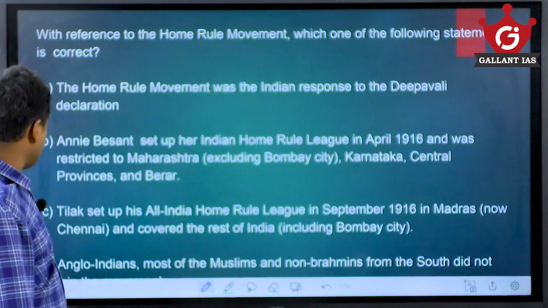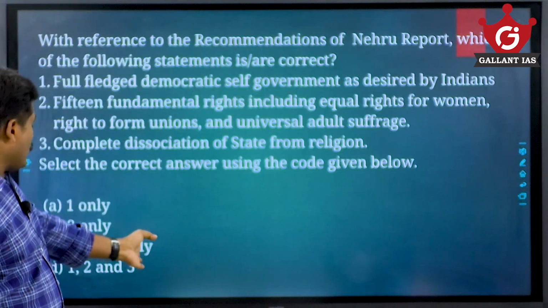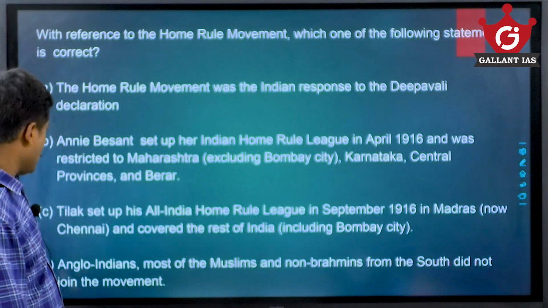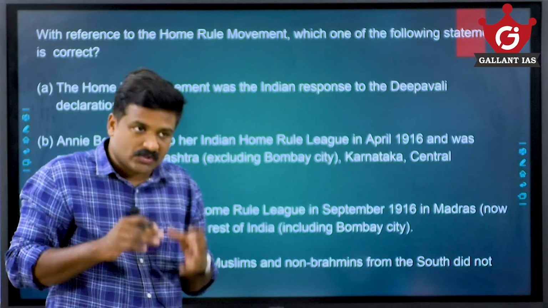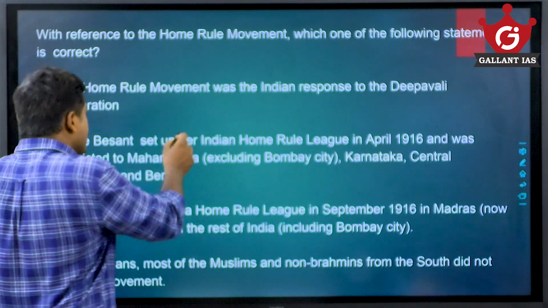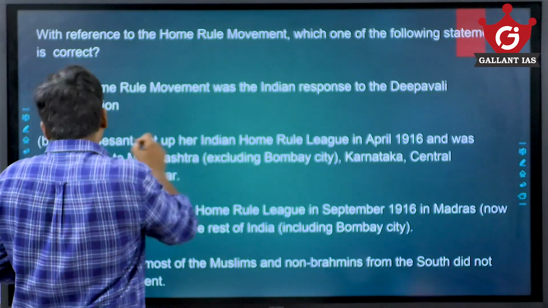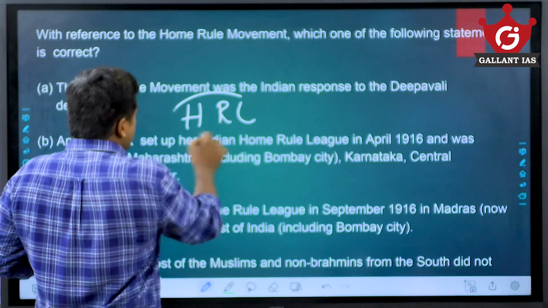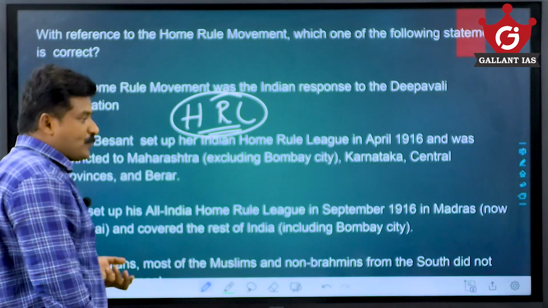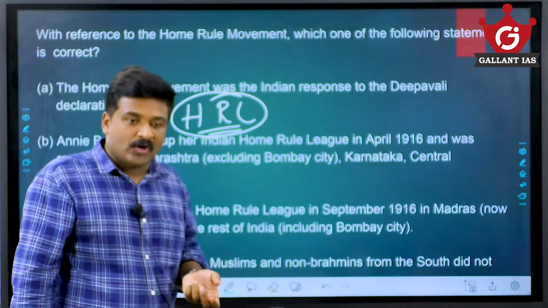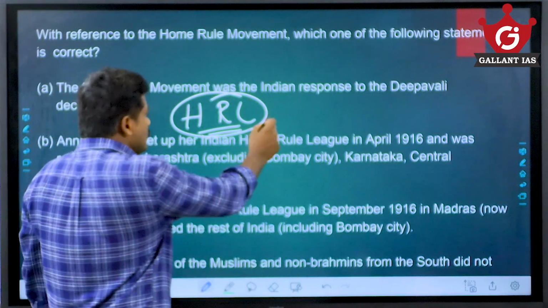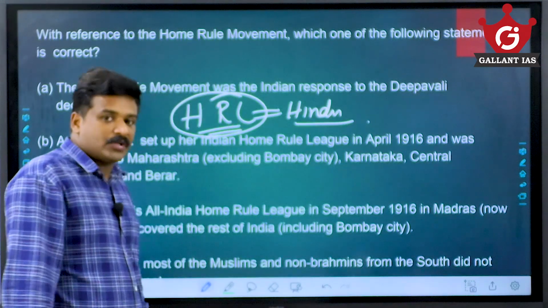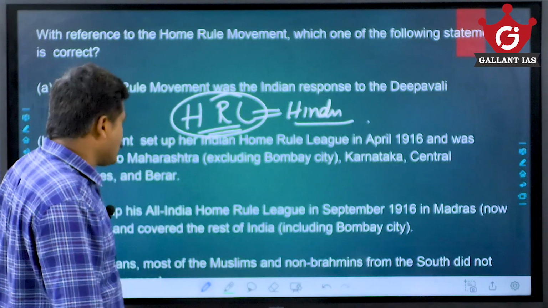Now D says Anglo-Indians, most of the Muslims, and non-Brahmins from the south did not join the Home Rule League movement. That statement is correct, because there was a fear that if this Home Rule League won the fight and formed the government, it would be a Hindu-dominated government. That kind of fear factor was there.